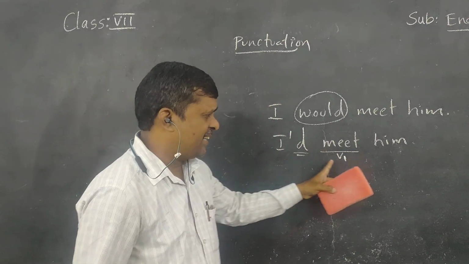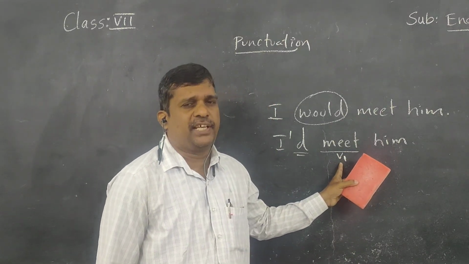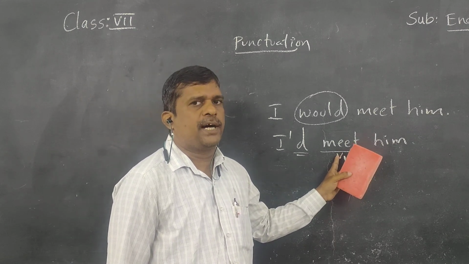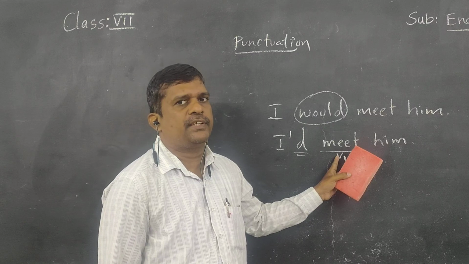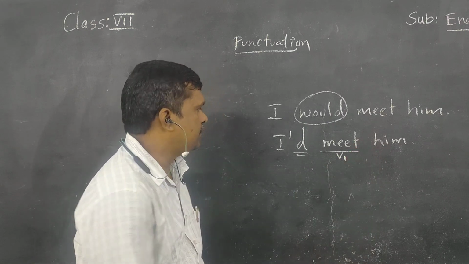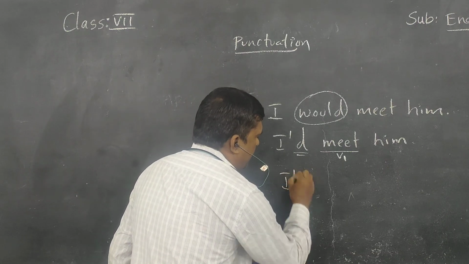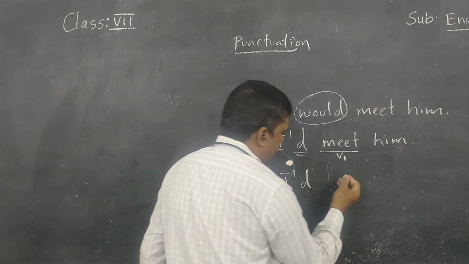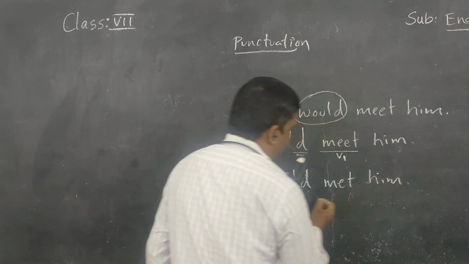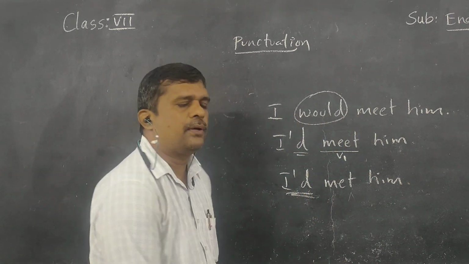If it is had, we have to use verb 3, the past participle, because the past perfect tense must be used. For example, I'd met him. Is this the contraction for would or had?